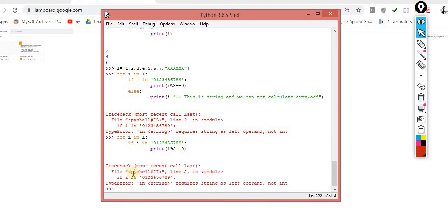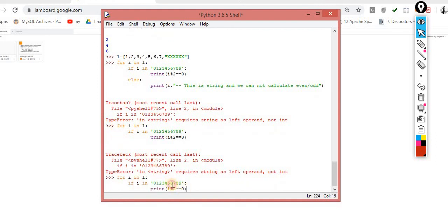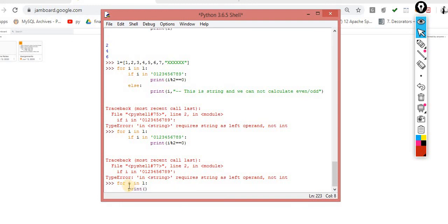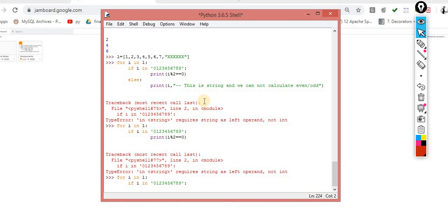For I in L, just wait for a second. Why is it giving the error? What I did is simply: if I in 0, 1, 2, 3, 4, 5, 6, 7, 8, 9, if it is inside this, then what I have to do.